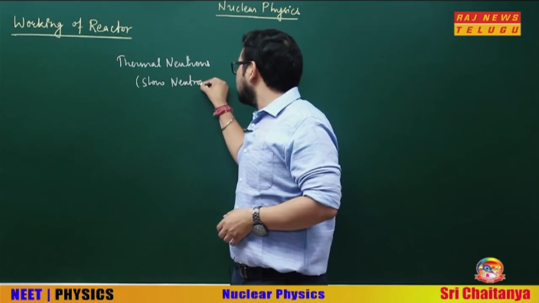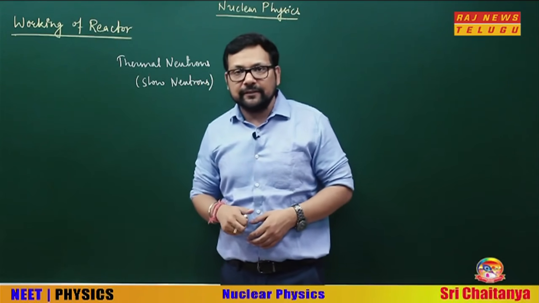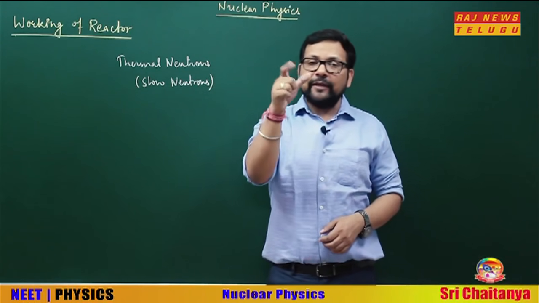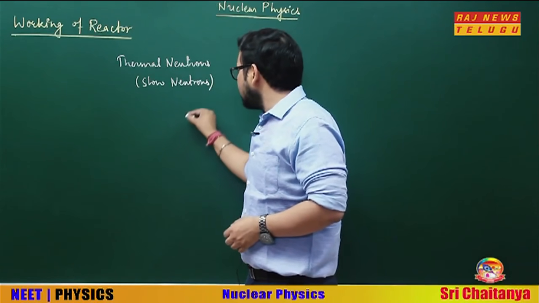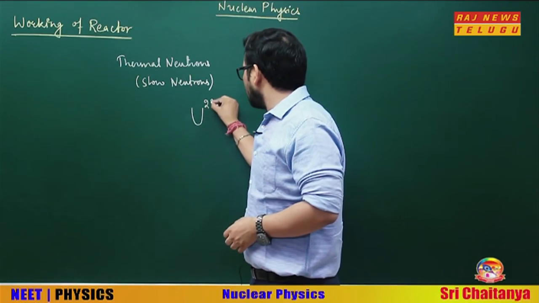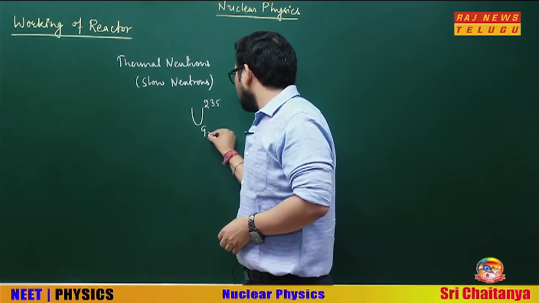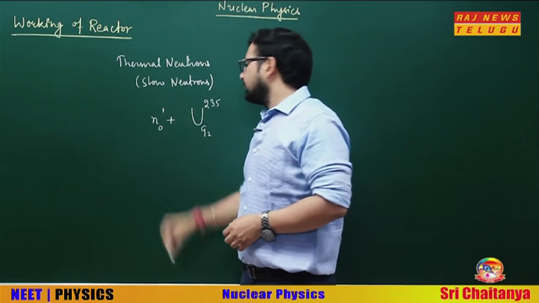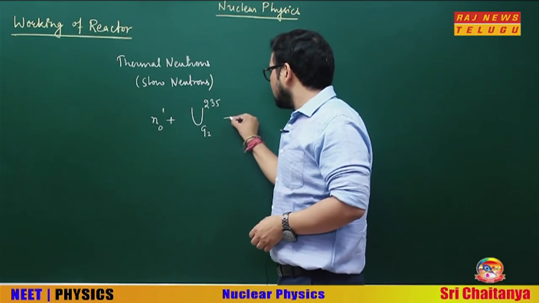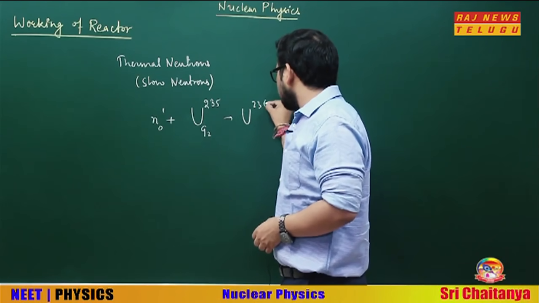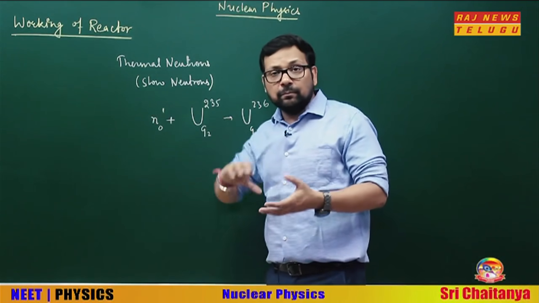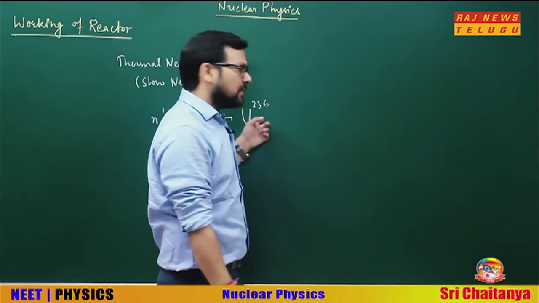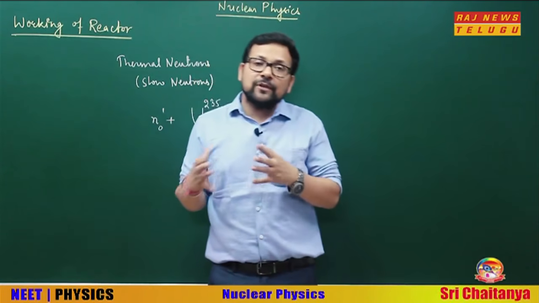And why do these become slow neutrons? Because of the moderator. Now these slow neutrons are hitting the uranium, if you remember, U-235, 92. Neutron hitting it, what is being formed? U-236, 92, more unstable. Now what will happen? Fission, obviously. So the fission is there.